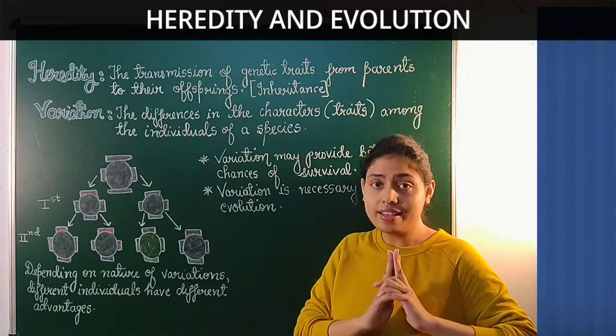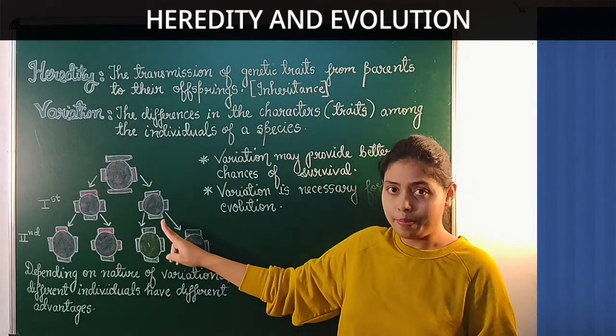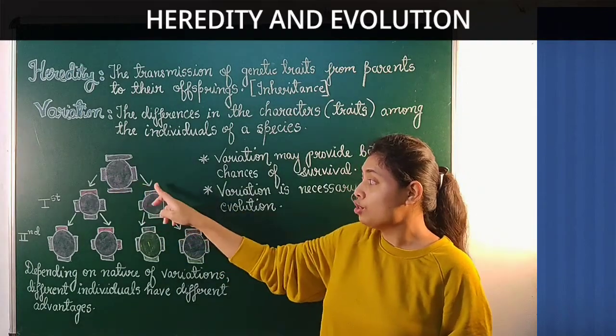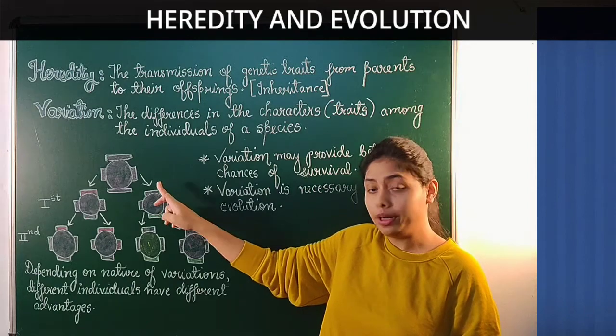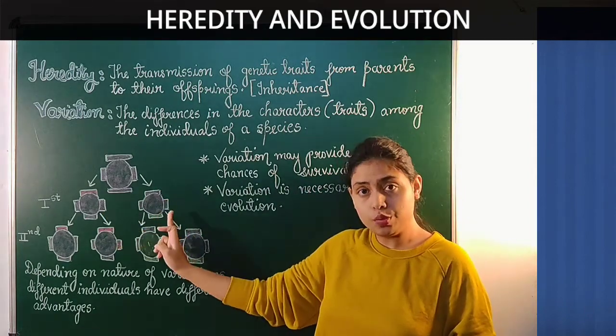Let us understand this by an example. The organism at the top reproduces to produce two individuals.